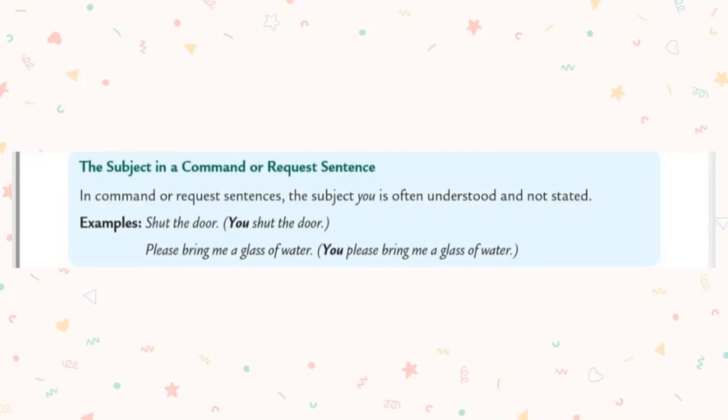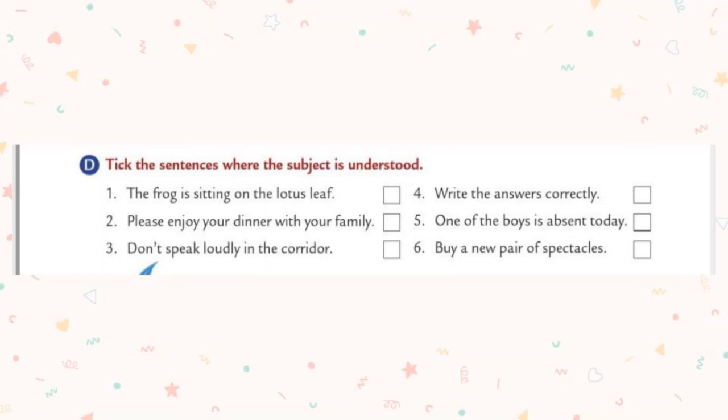And then move to the next sentence. Please bring me a glass of water. So this is a request sentence. So what I said, in command or request sentence, the subject is you. You please bring me a glass of water. It is not stated directly, but we should understand that the subject is you in command or request sentences. Okay students, let's see an exercise.